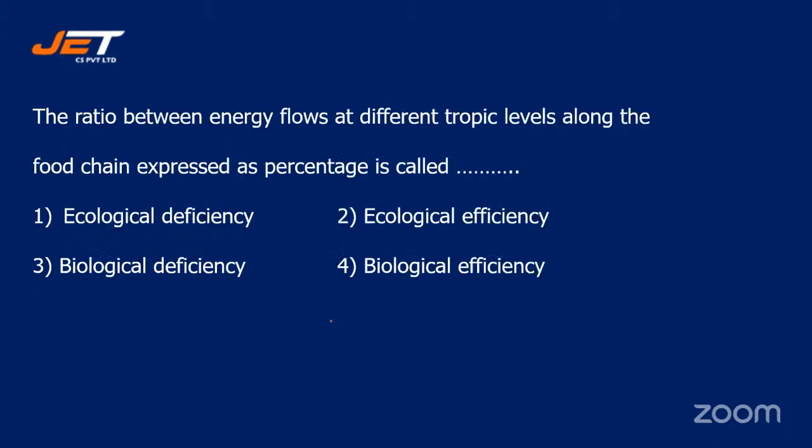Next question. The ratio between energy flows at different trophic levels along the food chain, expressed as percentage, is called dash. Your options are number 1, ecological deficiency, number 2, ecological efficiency, number 3, biological deficiency, or number 4, biological efficiency.